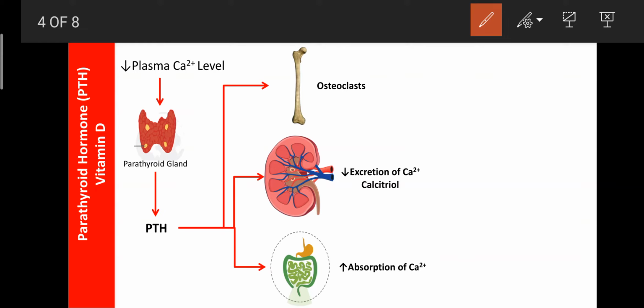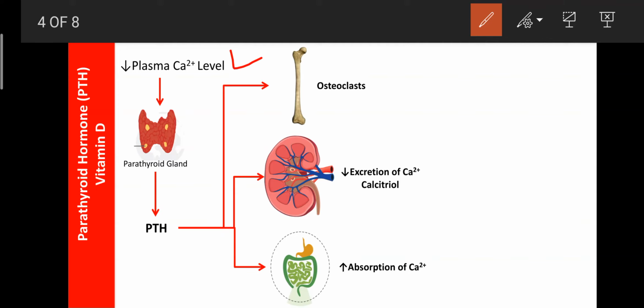So dear students, when the plasma calcium level is less than normal, actually our plasma calcium level is around 1 to 2 micromole per deciliter in the plasma. When that level decreases, automatically with the help of the chemoreceptors, those signals reach the cerebral cortex. From the cerebral cortex, that information is integrated.